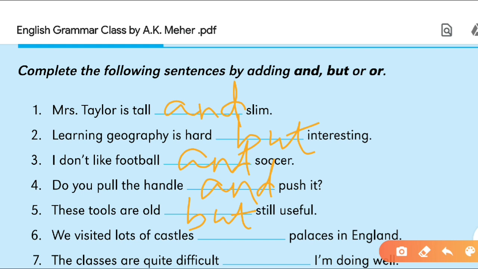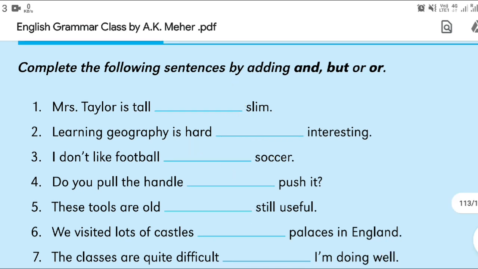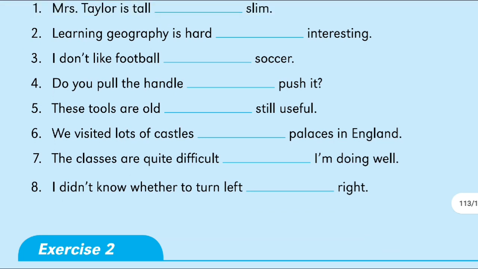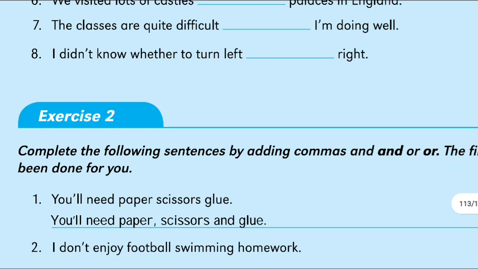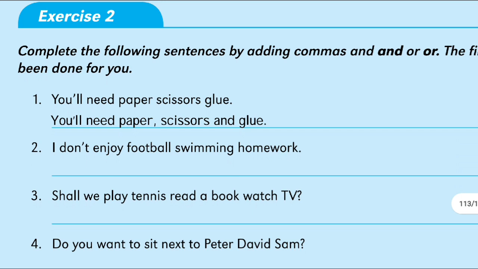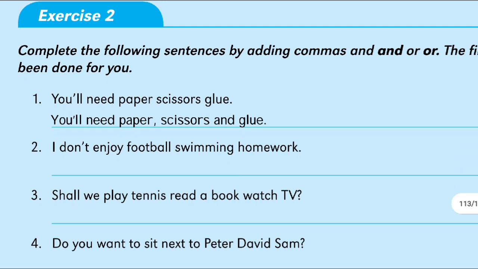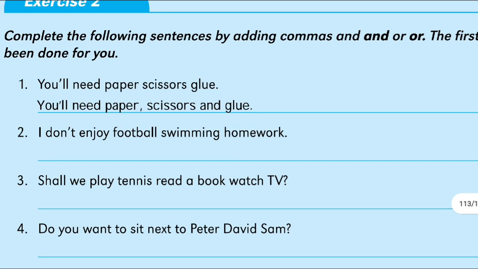We visited lots of castles and places in England. So like that you can continue this exercise. In the last you can see I did not know whether to turn left or right. So there is an option, that's why we will write here "or". In the next exercise we have to complete the following sentence by adding comma or "and" or comma and "or".